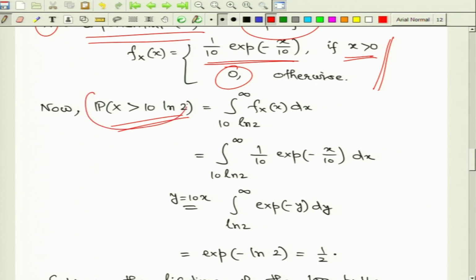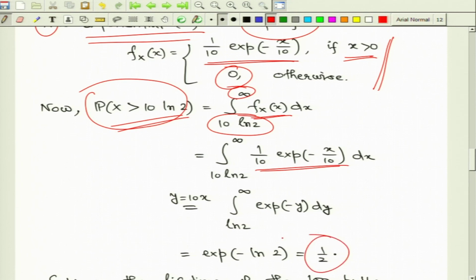That probability is exactly given by this, and we can compute it in terms of the integration of the probability density function over this range. If you explicitly put the expression of the probability density function and simplify, after the simplification you end up with half.